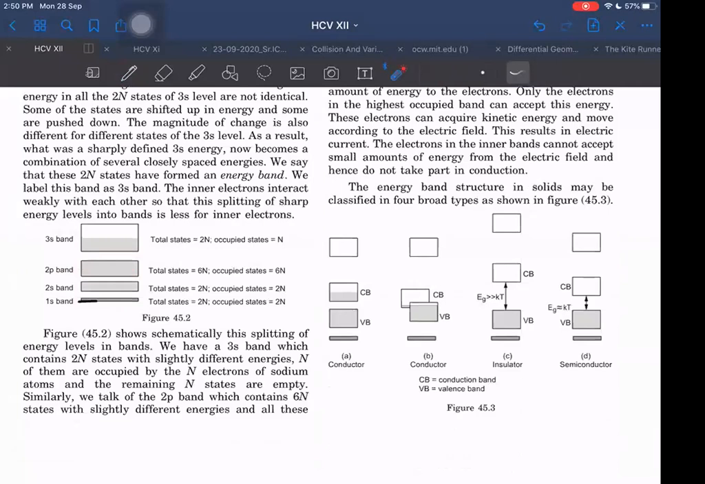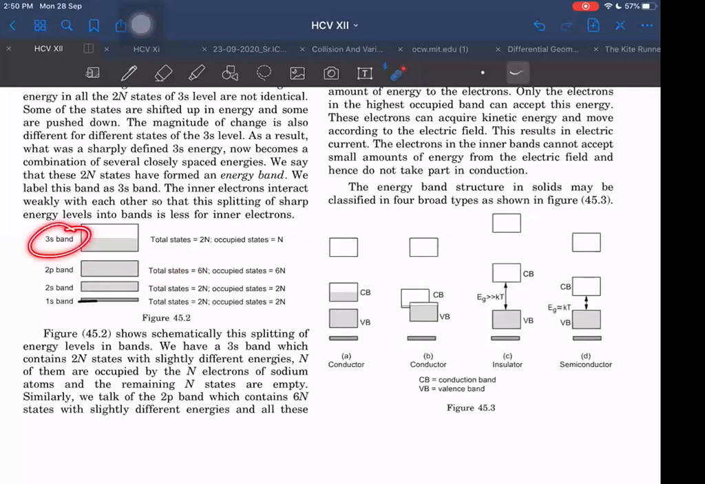And the total states in the 2p band are 6n states. You know that 6n states will be there, because p has 3 orbitals and each orbital holds 2 electrons, so 6 electrons. Therefore the total states will be 6n if there are n atoms closer to each other, and similarly the occupied states will be 6n. All of these are filled up.